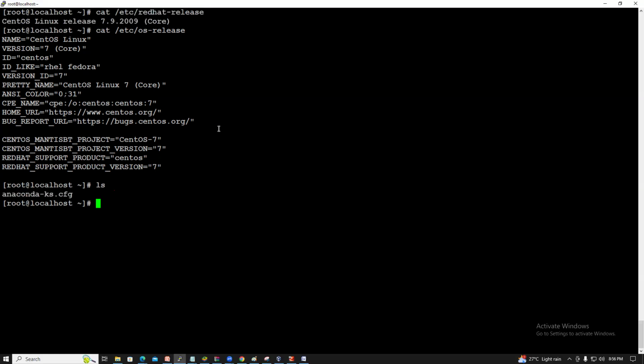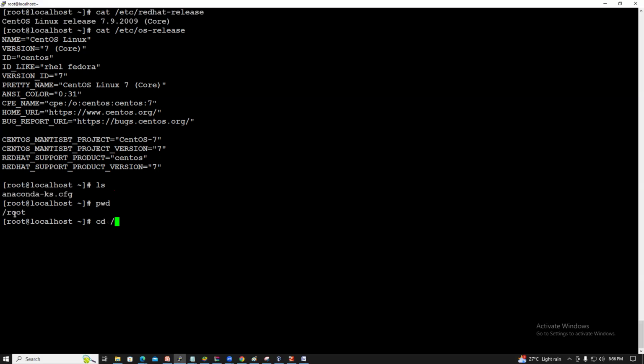So ls is also a command. ls shows the list of files and directories. pwd is nothing but the present working directory. It shows where you are, in the slash root.